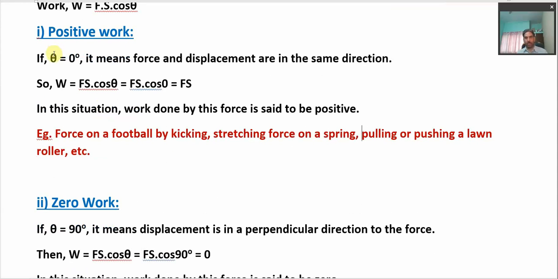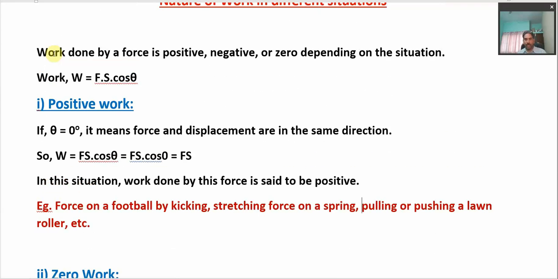So this is what we understand by the meaning of positive work. Positive work takes place whenever displacement takes place along the direction of the force itself and in no other direction.